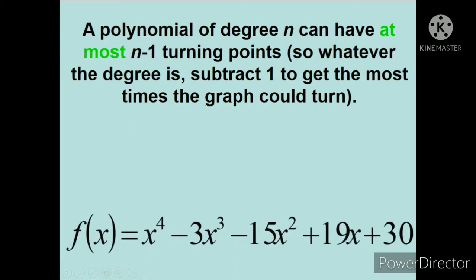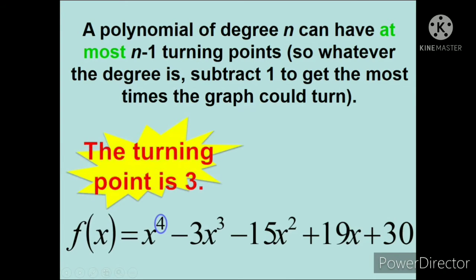Okay? Let's say, for example, this is our polynomial function. F of x is equal to x raised to 4 minus 3x raised to 3 minus 15x squared plus 19x plus 30. So, our degree here is, as you can see, the degree is 4. So, how many turning points meron tayo? So, 4 minus 1, bawasan mo lang ng isa. So, the turning point is 3. So, ibig sabihin, yung graph natin, iikot siya ng 3 beses. 1, 2, 3. Ayan. So, the number of turning points is 3.